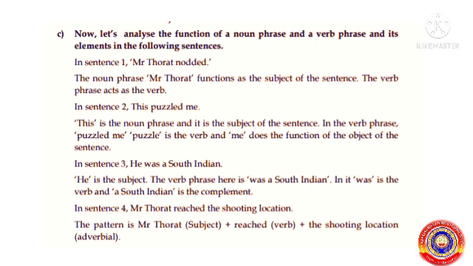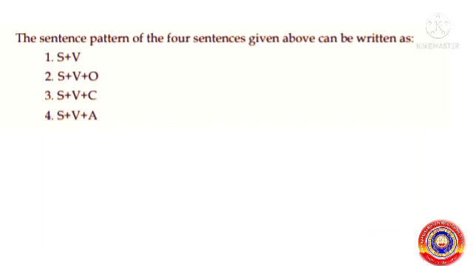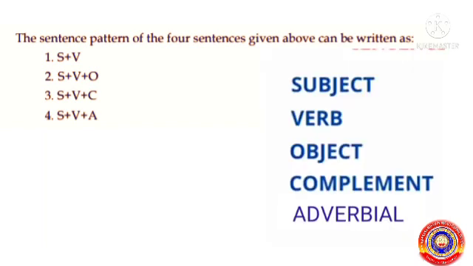In sentence 4, Mr. Thorat reached the shooting location. The pattern is Mr. Thorat subject, reached verb, the shooting location adverbial. So the sentence patterns of the four sentences given above can be written as SV, SVO, SVC and SVA. Here S is the subject, V is the verb, O object, C complement and A is adverbial.